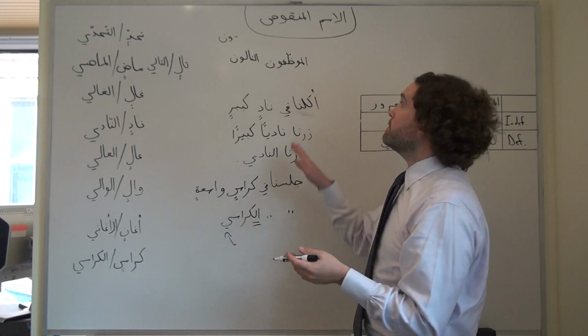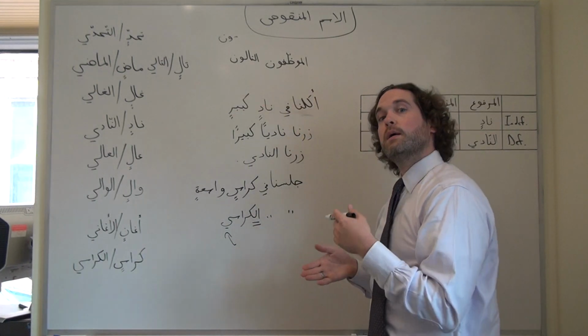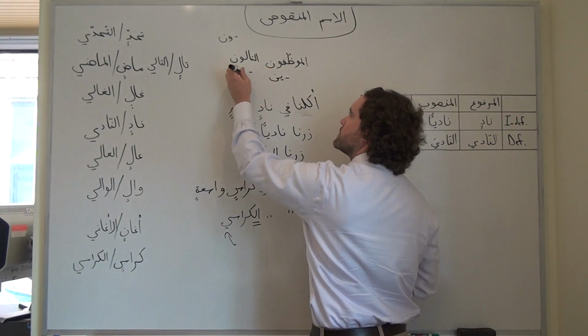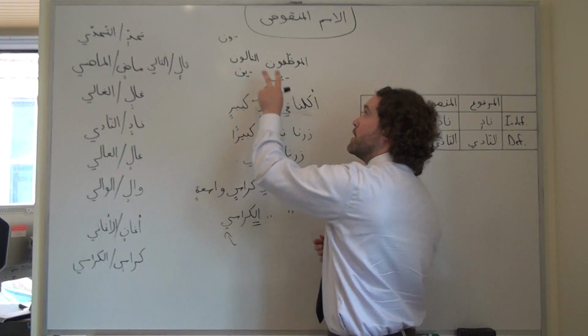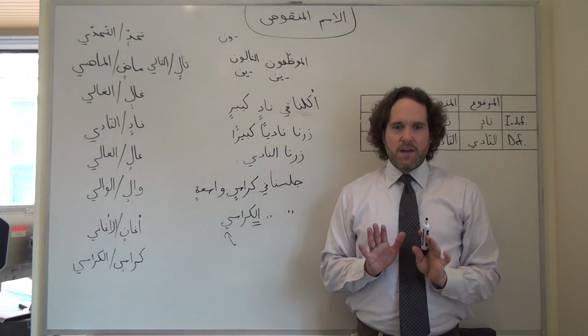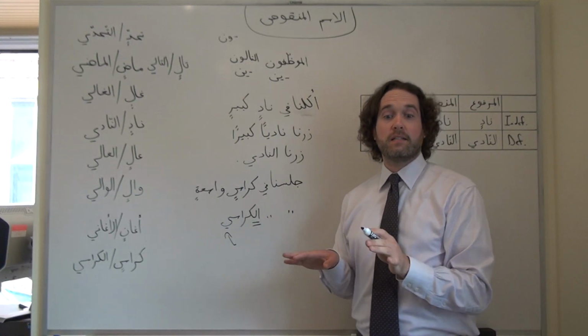Or if this regular plural noun were mansub or majrur, we would just tack on the in variation instead on both of those nouns.